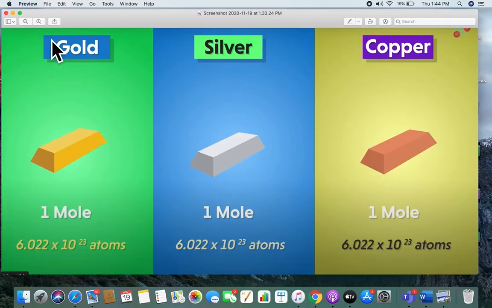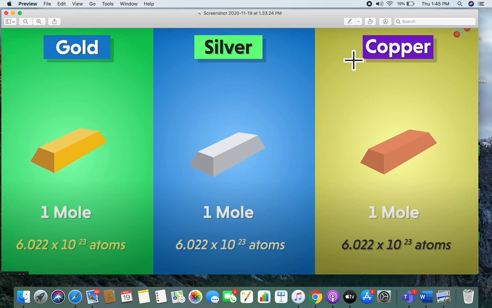For example, we had gold, silver, copper. 1 mole of gold, 1 mole of silver and 1 mole of copper. We know now that 1 mole of gold contains 6.022 into 10 raised power 23 atoms, or we call it the Avogadro number. 1 mole of silver also contains 6.022 into 10 raised power 23 atoms. Similarly, 1 mole of copper also contains this many atoms.